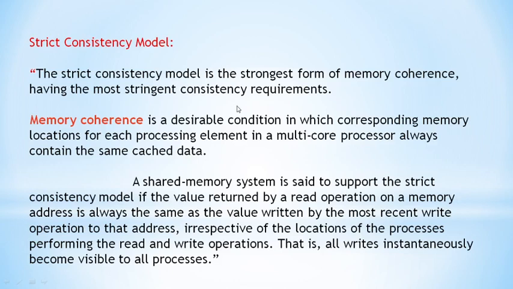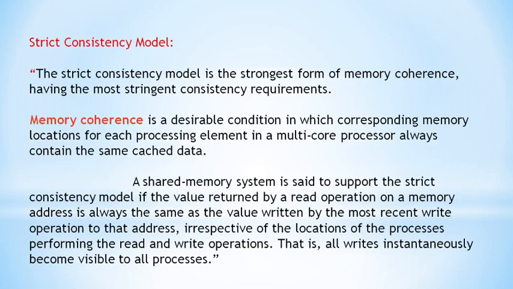So first of all, what is meant by memory coherence? It is a desirable condition, meaning an accepted condition, where the corresponding memory locations for each processing element in a multi-core processor always contain the same cached data. A multi-core processor comes in a shared memory system.